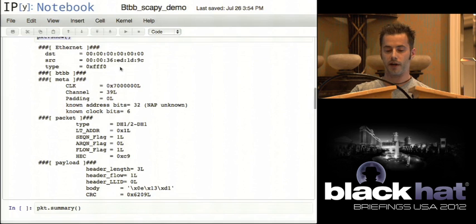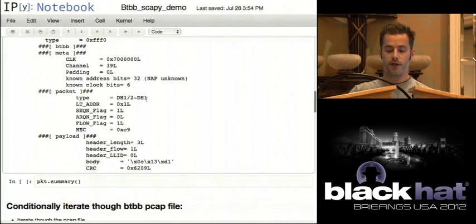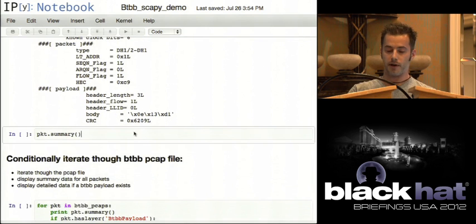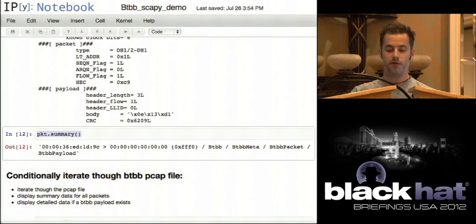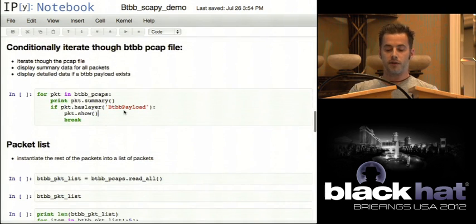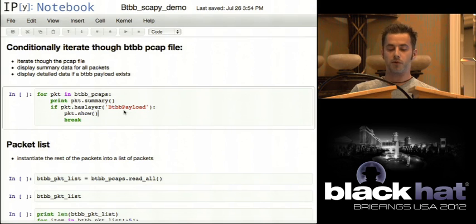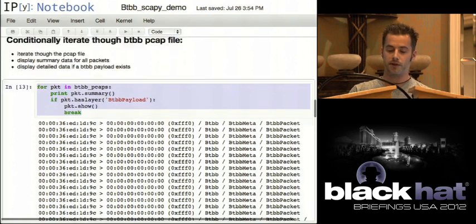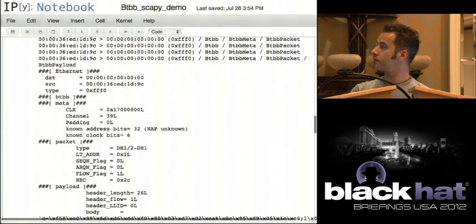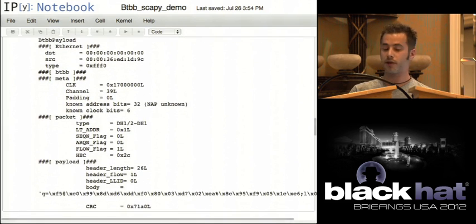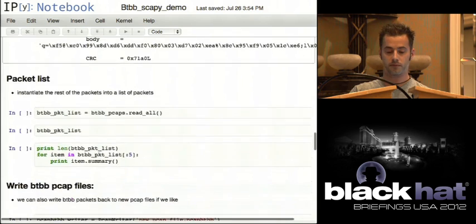You can see here that we actually have some Bluetooth baseband traffic. We have a UAP associated with it. This is a little bit better. Scapy also allows us to just do summary data. And so the really nice thing about Scapy is we can build these really short functions to just iterate through our traffic. So I'm going to go through all my traffic I just loaded, and I'm going to find the first packet with a payload. And everything until then, I'm just going to print out in short summary mode. We can do stuff like this. And here's our packet with the payload.